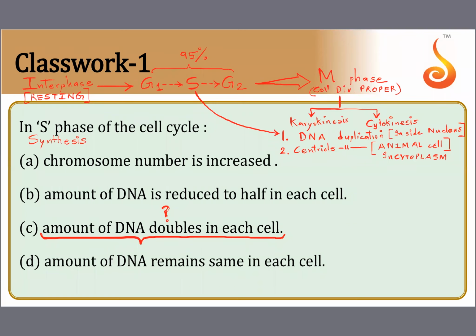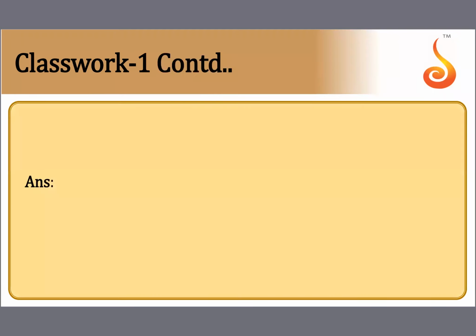Now that I've told you the answer, I'll move to the next slide. I think I have some space in the next slide where I can draw the diagram and I can tell you what exactly happens when the chromosomes undergo duplication. Okay, so in S phase, two major events happen. One is the DNA duplication happens inside the nucleus. And the second one is centriole duplication happens inside the cytoplasm. DNA duplication in the nucleus.